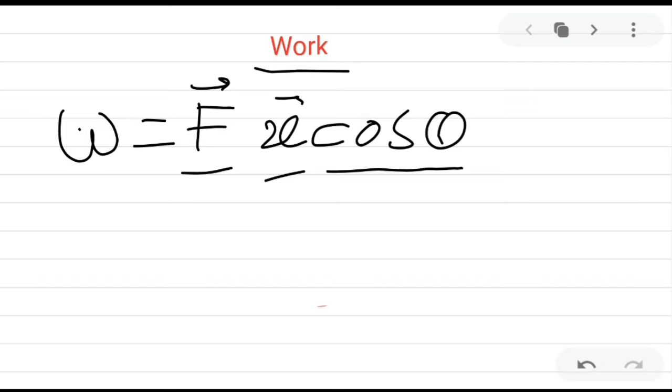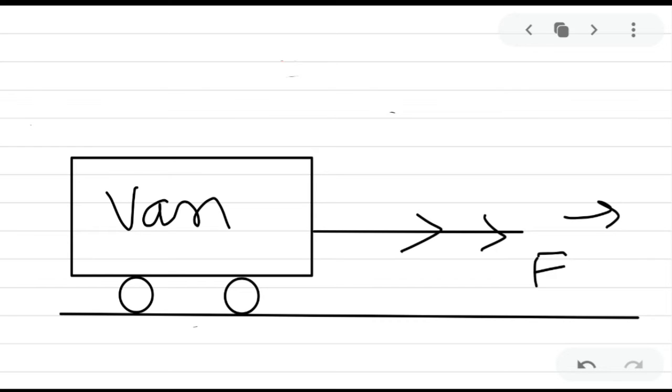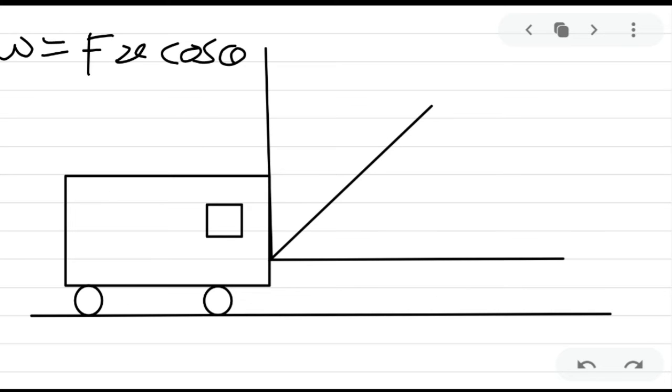Let's consider one example. Suppose we have considered a van. In this van, suppose we have applied the force in this direction, and similarly the displacement also takes place in this direction.